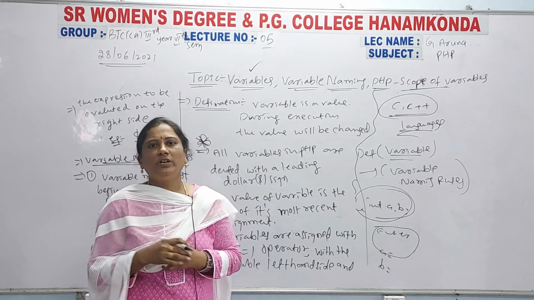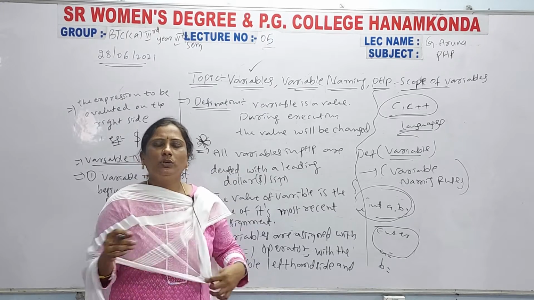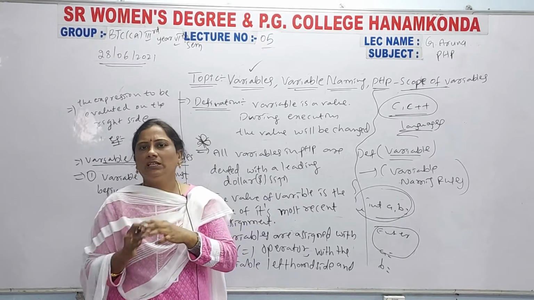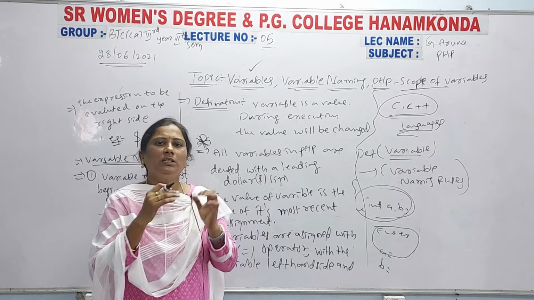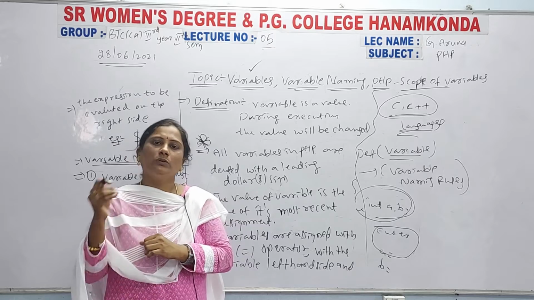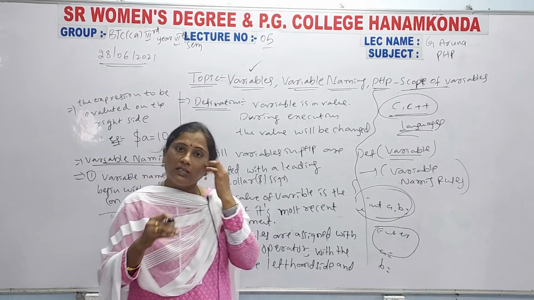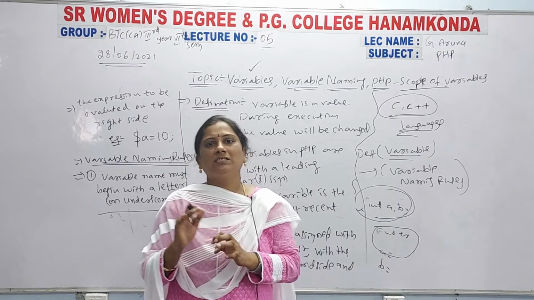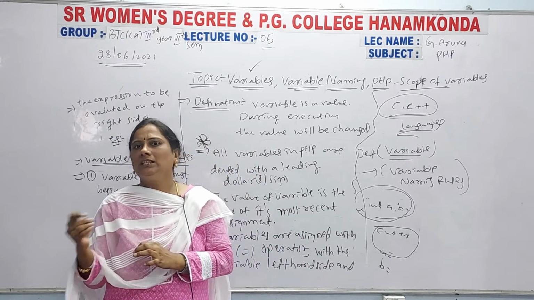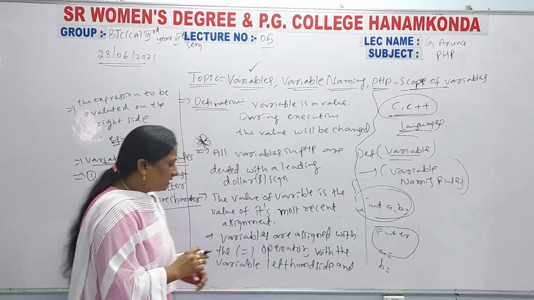Like the number of variables there are: variable 1, variable 2, variable 3, you can declare the variables. A1, A2, A3 you can also take. That means alphabets are there, and obviously you have to take numbers also, you have to enter numeric values also. But you don't enter addition symbols, that means plus, subtraction, minus, so don't enter those symbols in that variable declaration. So that is the second point.